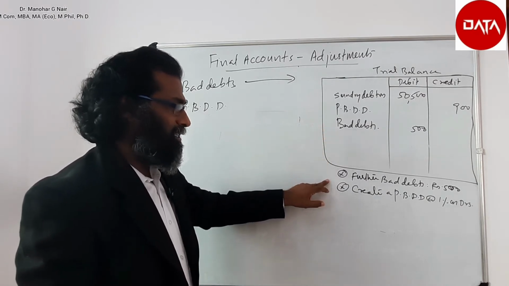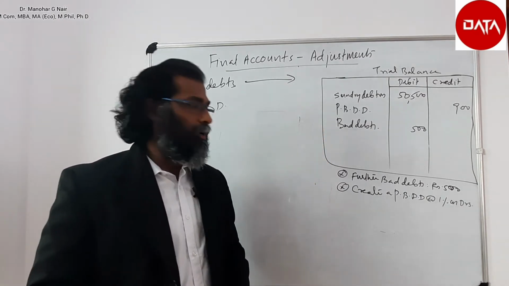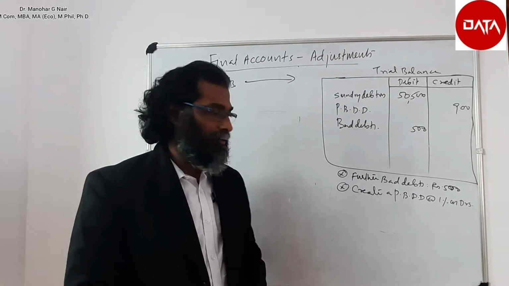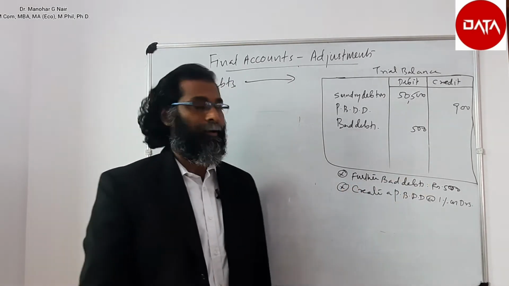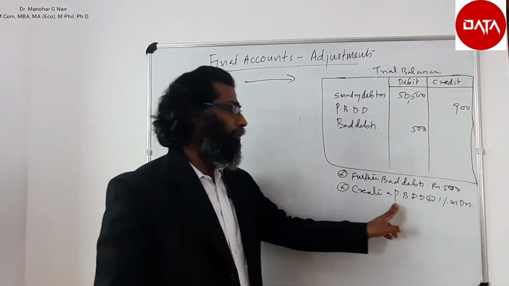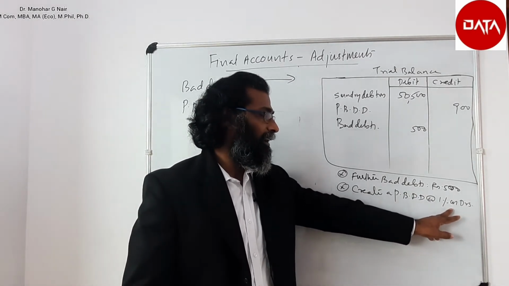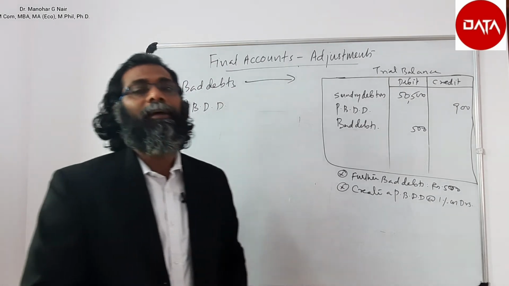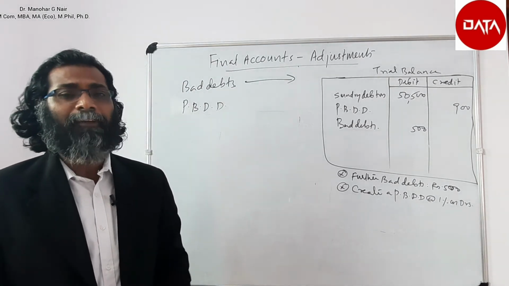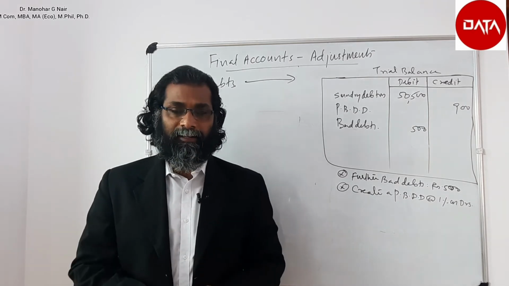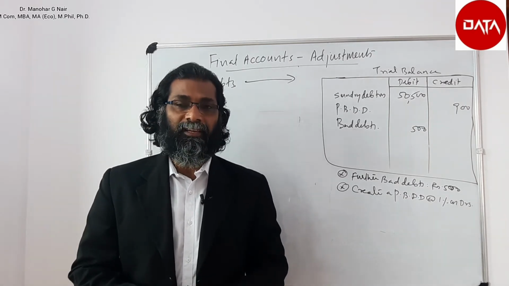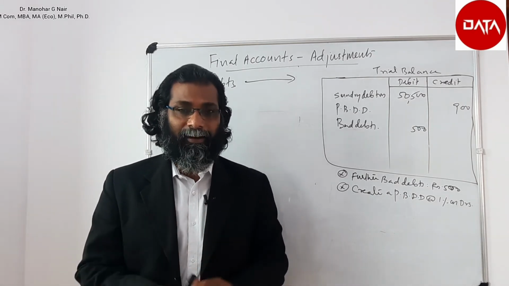But in the adjustment, there are two items with respect to the debtors: write off further bad debts of rupees 500 and create a provision for bad and doubtful debt at the rate of 1% on debtors. So if these two items are there, then my dear friends, while we solve this, the treatment is a little different.